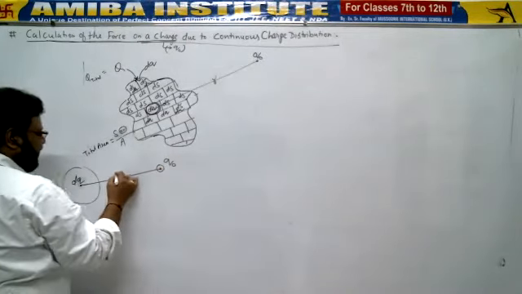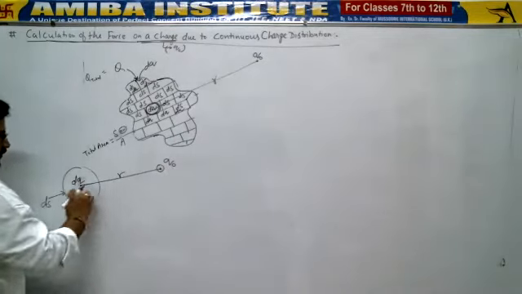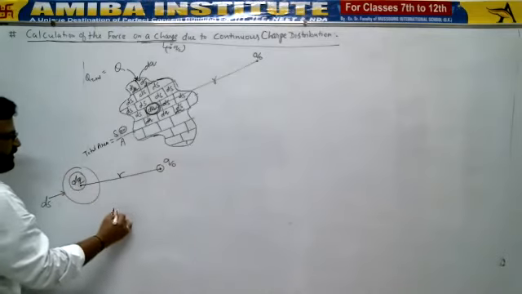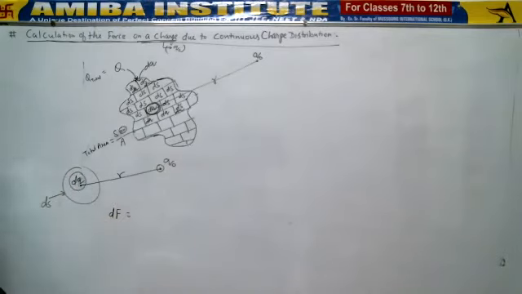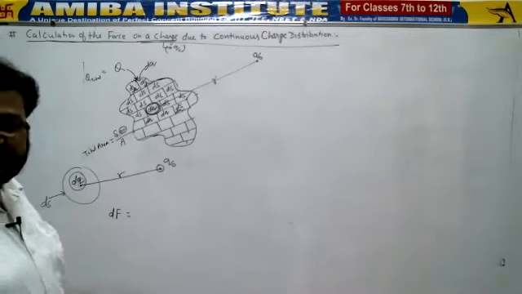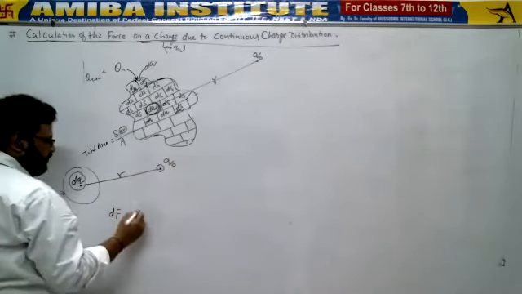If r is the distance between dq and q naught, then the force exerted on Q naught by a small charge will also be small. So this force I have considered as dF. dF is the force exerted on the Q naught by the charge dq.